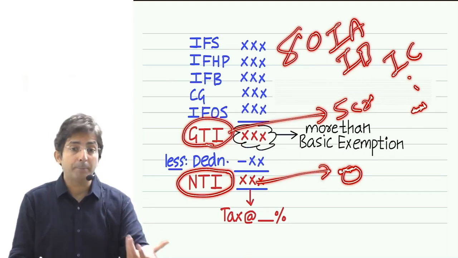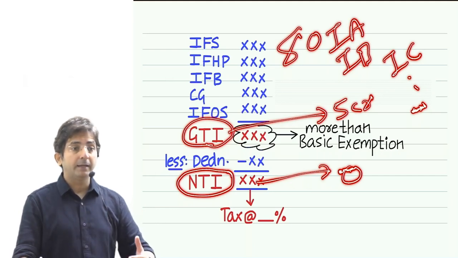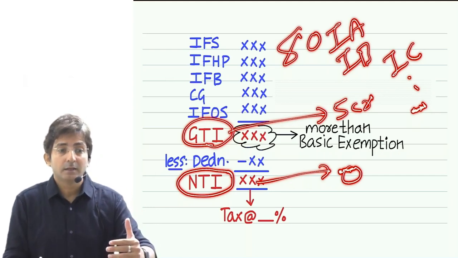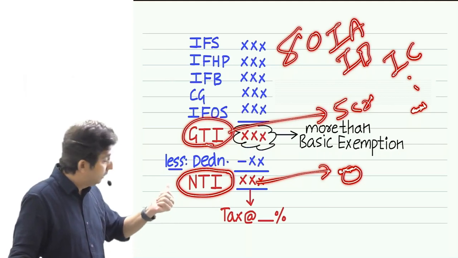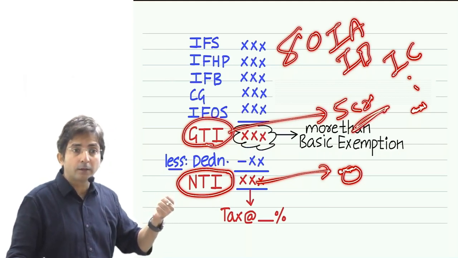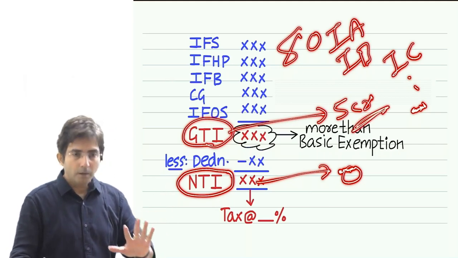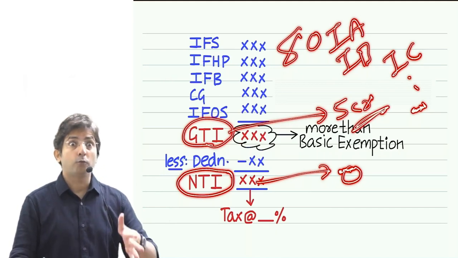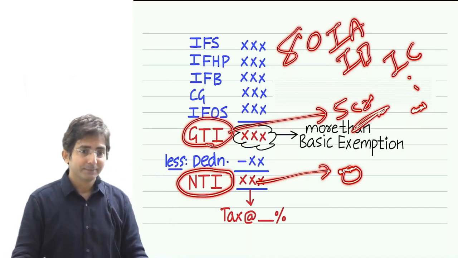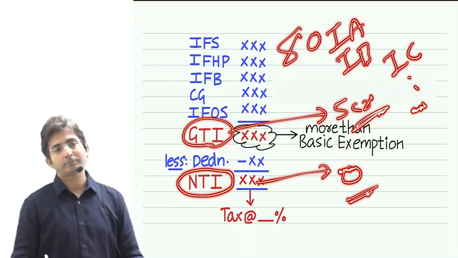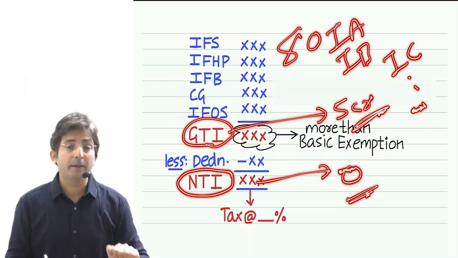So it might happen that because of an 80I section, a person whose gross total income was 5 crores became 0. How did it happen?